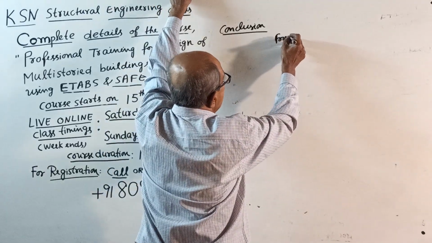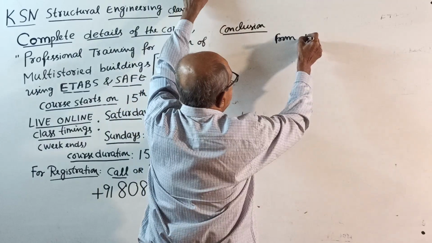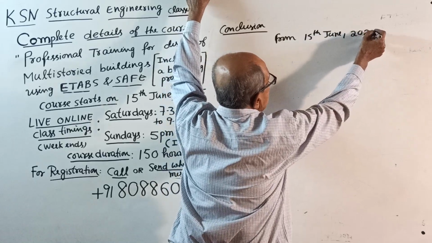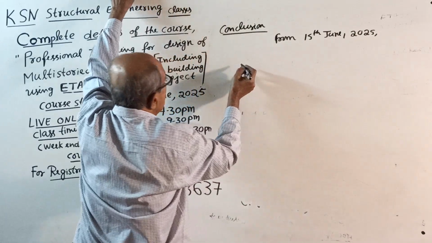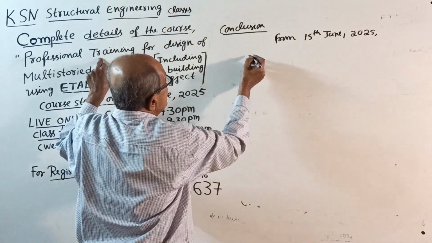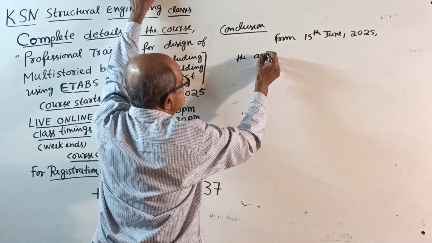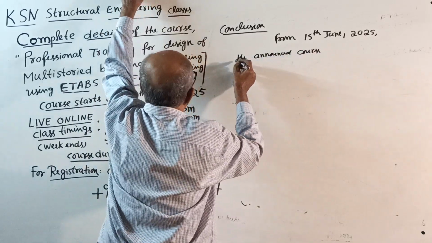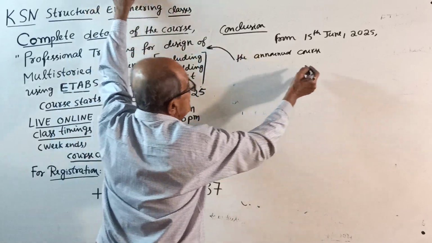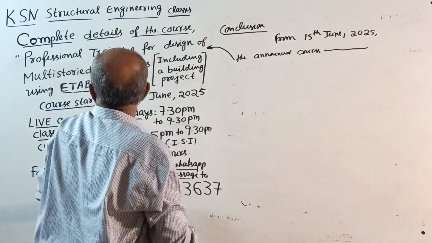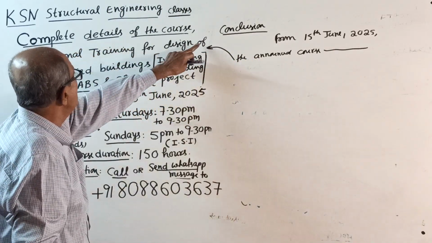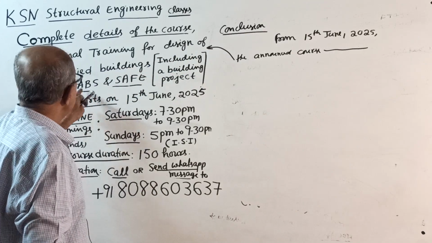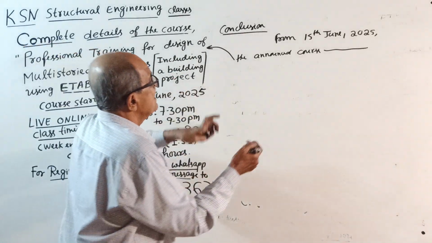From 15th June 2025, which happens to be a Sunday, the announced course, that is, you write here, announced course, professional training for design of multi-storied buildings using ETABS and SAFE, including building project, will start.